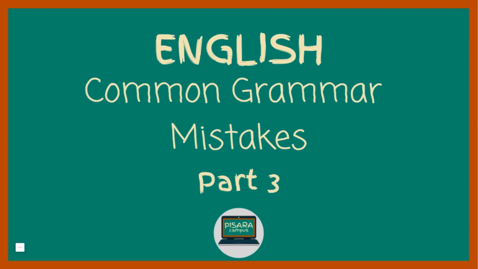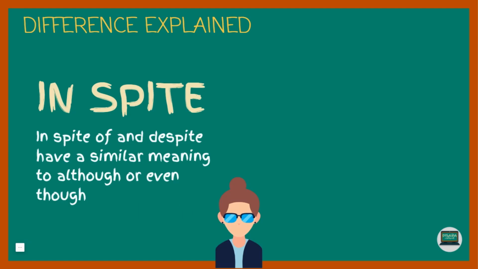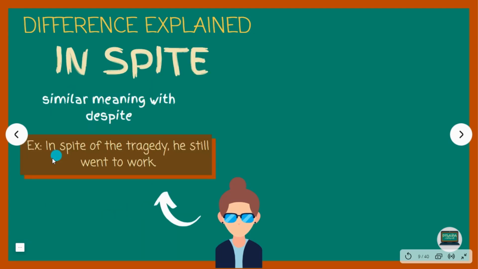So this is English Common Grammar Mistakes, Part 3. Our first combination is in spite versus despite. Actually, in spite and despite have a similar meaning to although or even though. But as you see, in spite is usually used with the word of. As in this example, in spite of the tragedy, he still went to work.